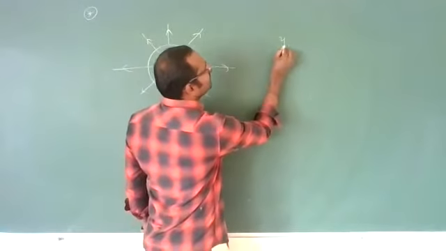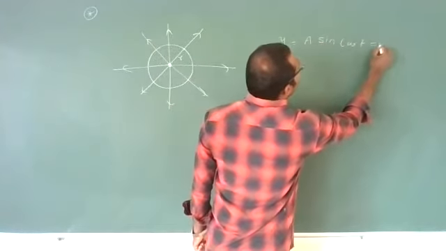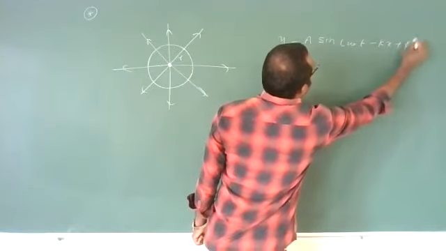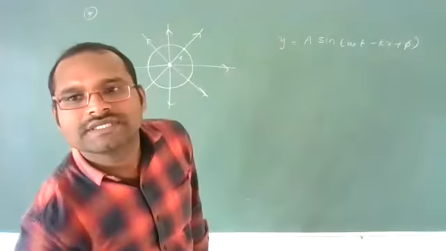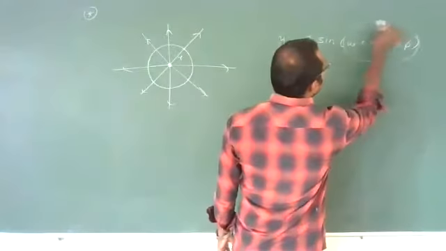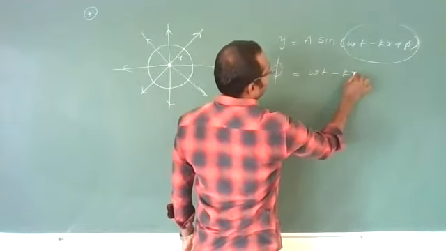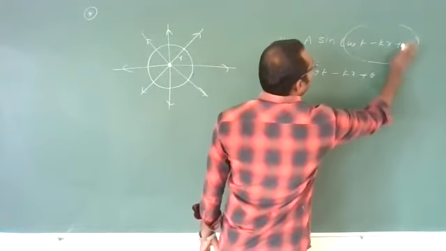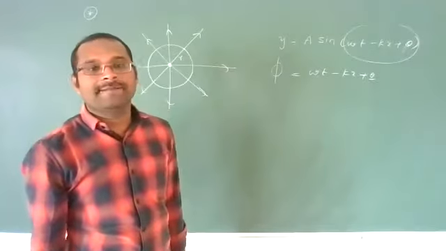The wave equation is y equals a sin(omega t minus kx plus phi). The total argument is called the phase, that is omega t minus kx plus the initial angle theta. This is the initial phase, or epoch.